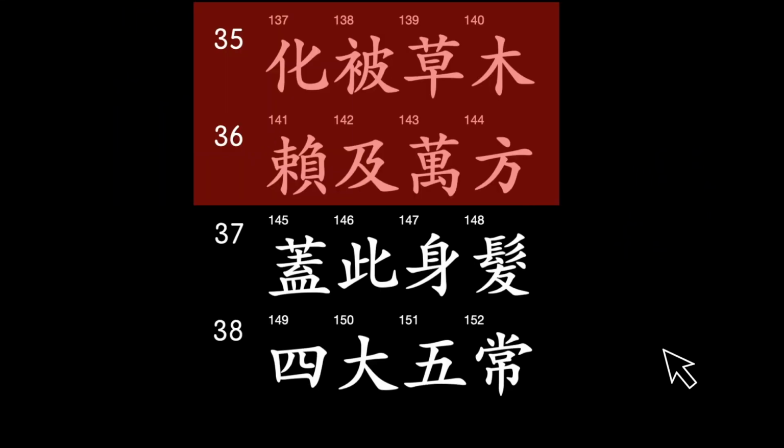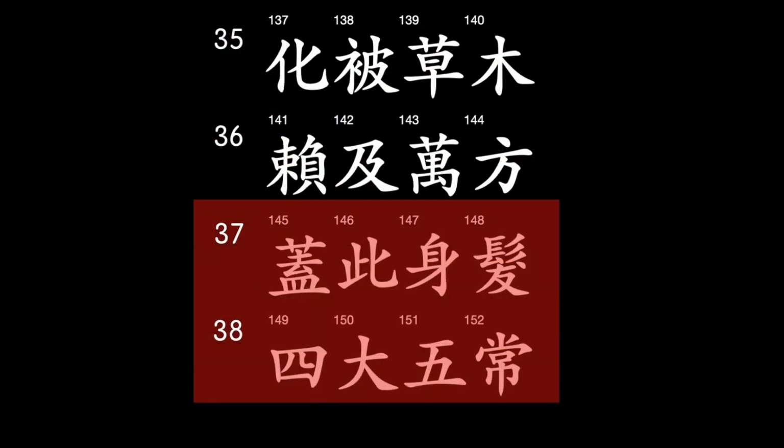That's a wrap for today's lesson. In the next lesson, we'll look at lines 37 and 38. These lines suggest that our bodies and even our hair are comprised of the 4 elements and 5 constants.